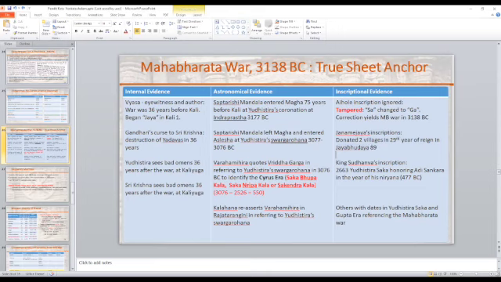The Aihole inscription was one that the East India Company tried to distort. They actually distorted a couple of letters in the inscription, but you can tell that it was done deliberately. They changed a couple of letters to change the meaning. But if you put in the correct letter and interpret it correctly, that correction gives you the date of 3138 BC. So this is inscriptional evidence.